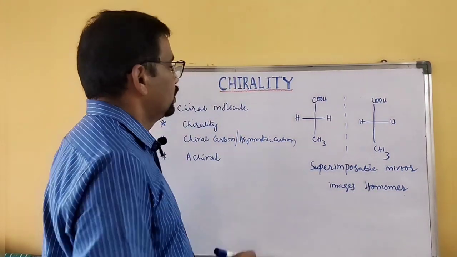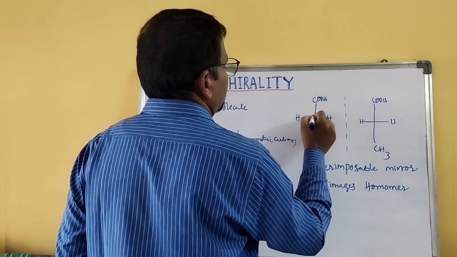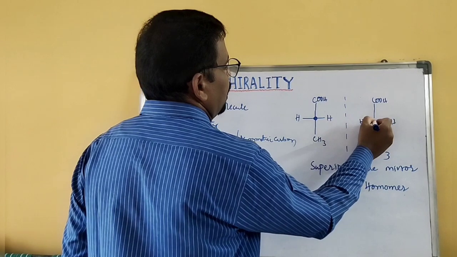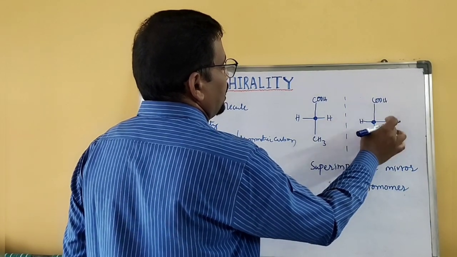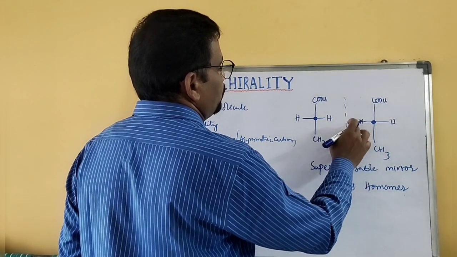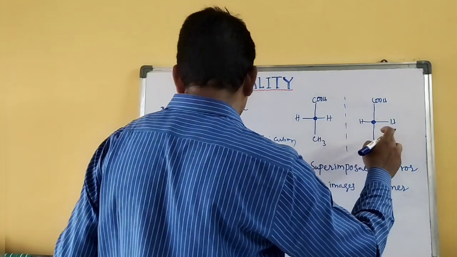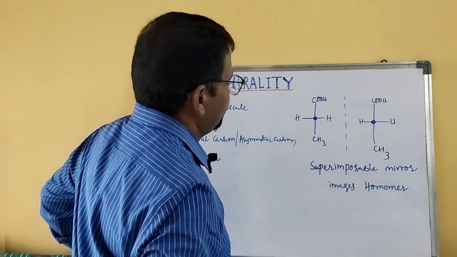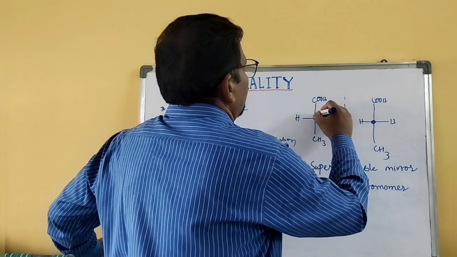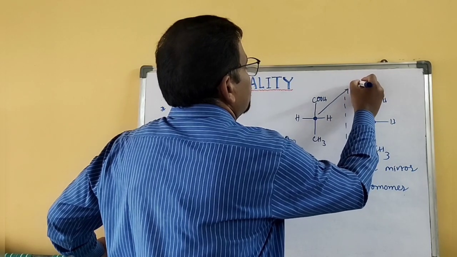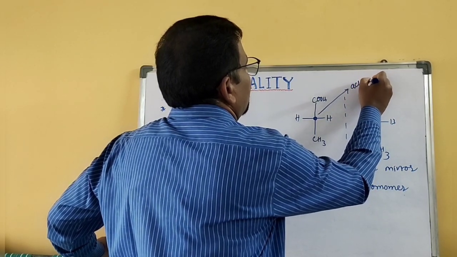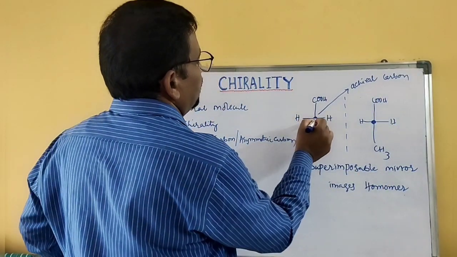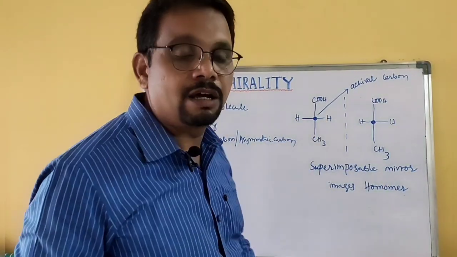This central carbon atom is attached to 4 groups, but not all are different, both the hydrogens are the same. Because of that it is not a chiral carbon, it is an achiral center, an achiral carbon.